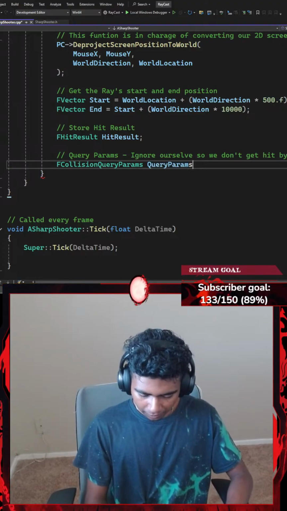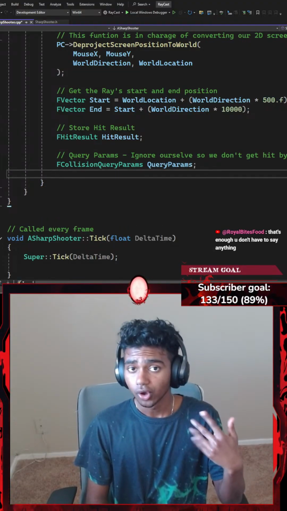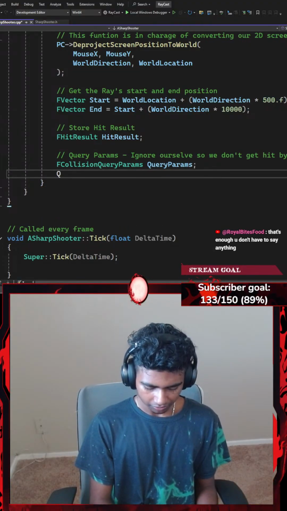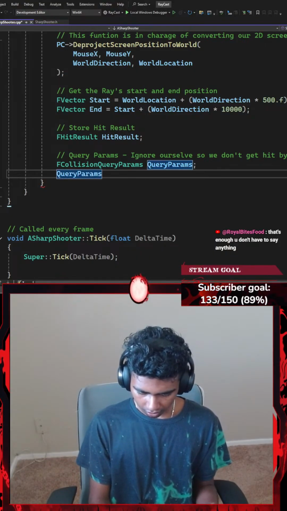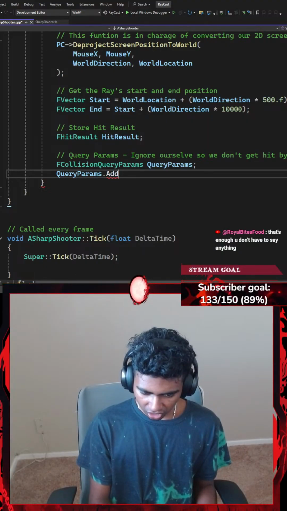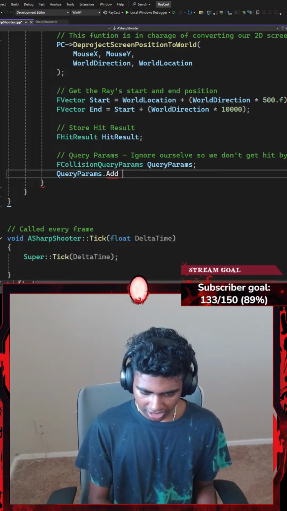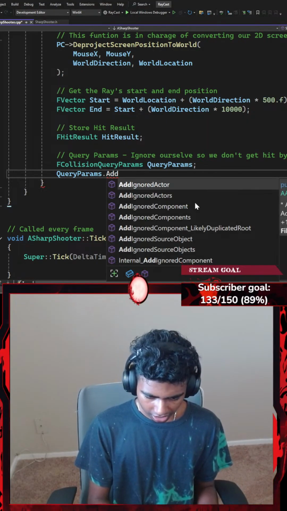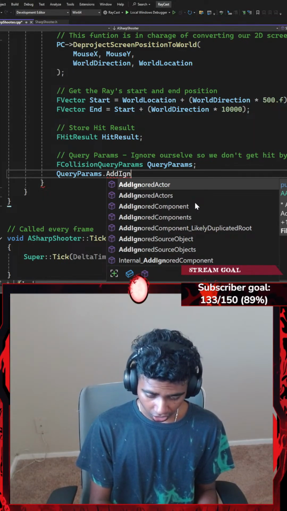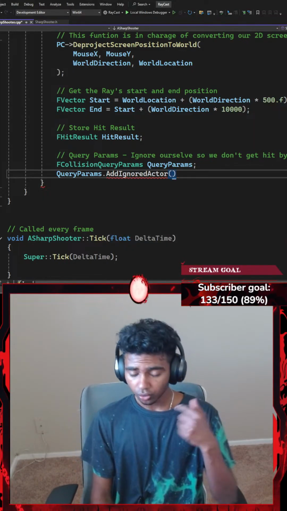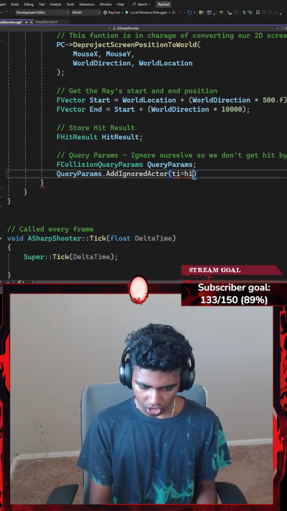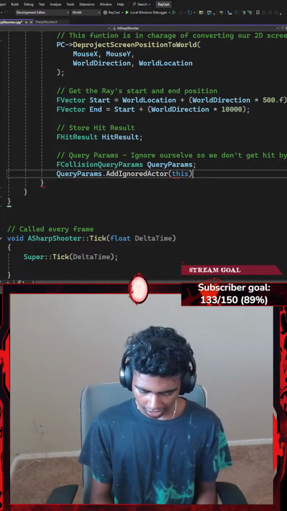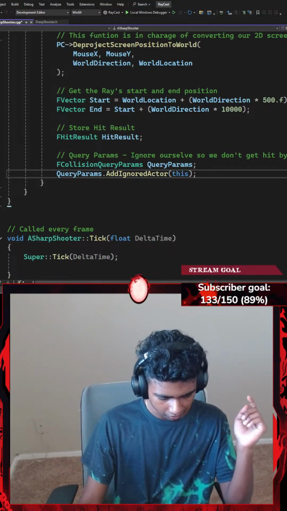That's it. Let's go with something like QueryParams, ending with a semicolon. Once I'm done with that, I'm going to go with QueryParams dot the AddIgnoredActor function. So I'm going to use IntelliSense as well. Okay, let's go with AddIgnoredActor. Who do I want my ignored actor to be? I want this actor, which is basically my sharpshooter, to be my ignored actor, ending with a semicolon.